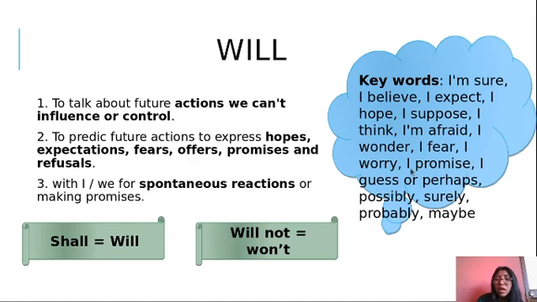For example, I promise that I will help you with your homework. Okay, I think that it will rain. Okay, that is my belief, that is my opinion, that is my prediction about the future.